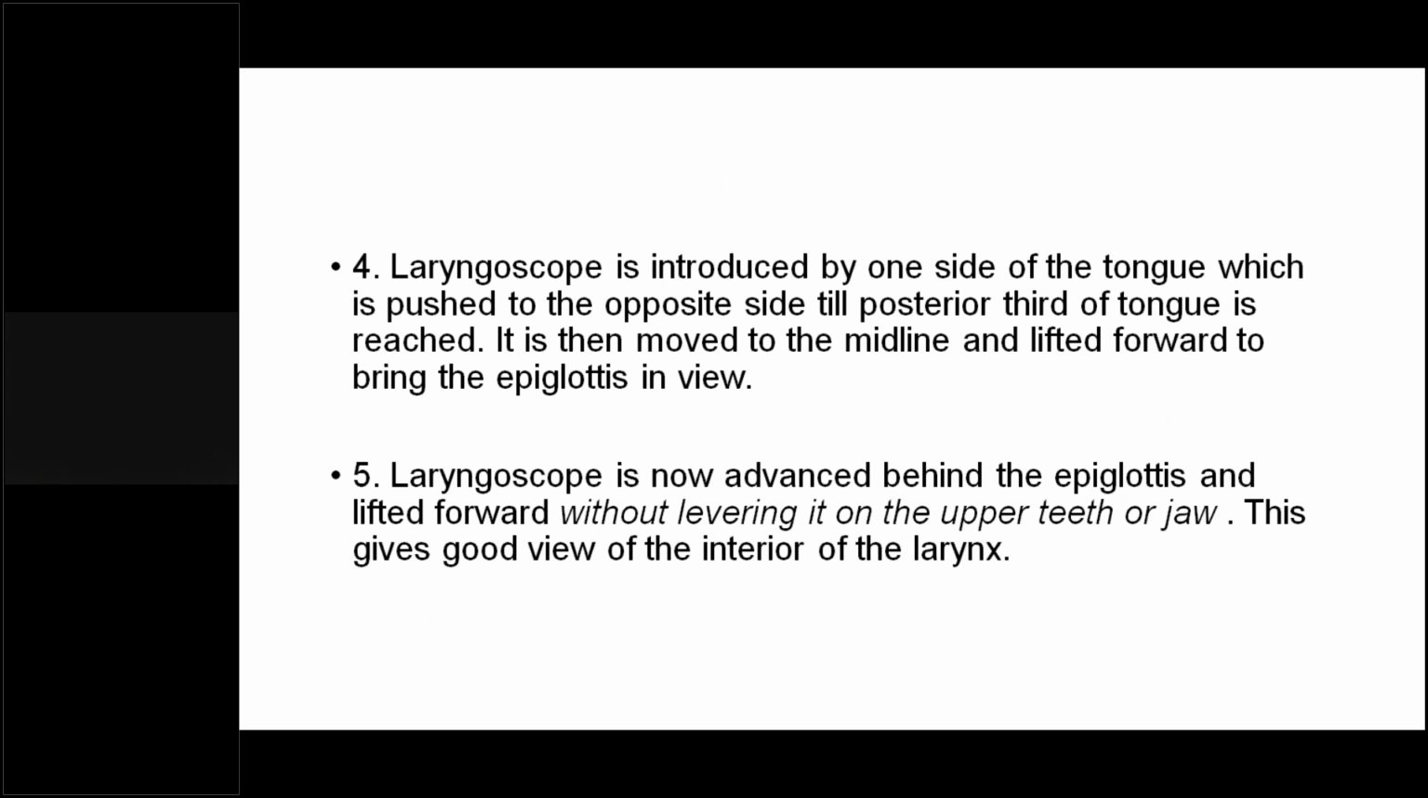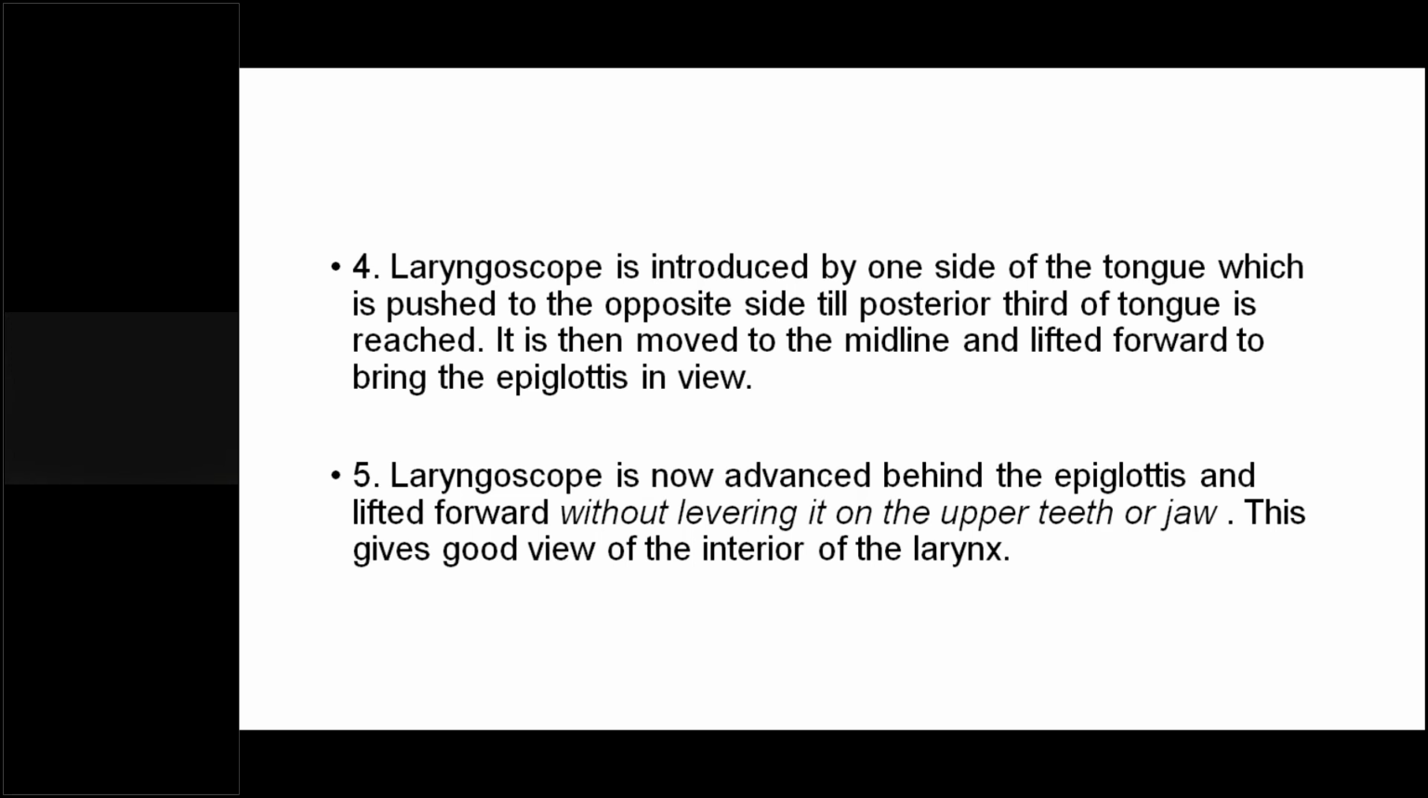The laryngoscope is introduced from one side of the tongue, which is pushed to the opposite side, till the posterior third of the tongue is reached. That means first you will be passing the laryngoscope over the tongue till you reach the posterior third. Initially you are passing from the left-hand side, and once you reach the posterior part of the tongue, you will come into the midline, and at that time you will be visualizing the epiglottis.